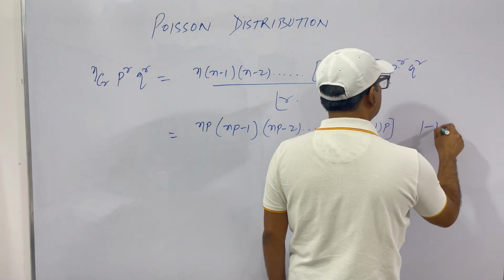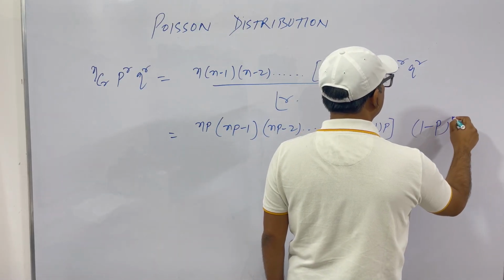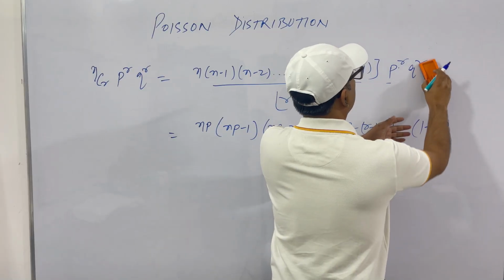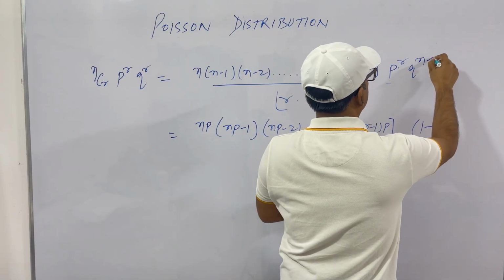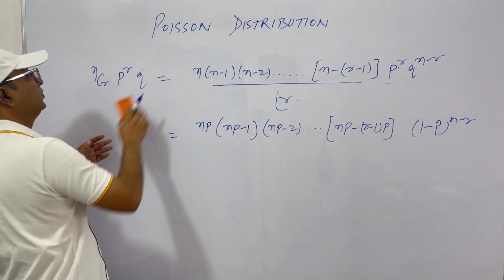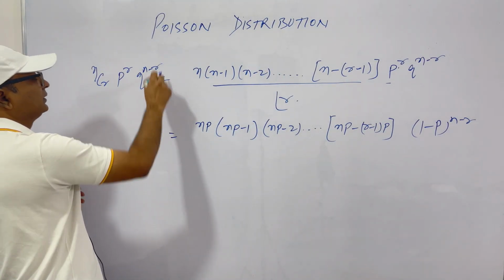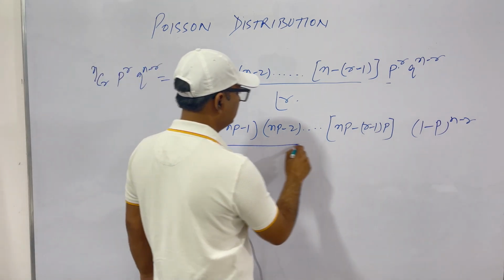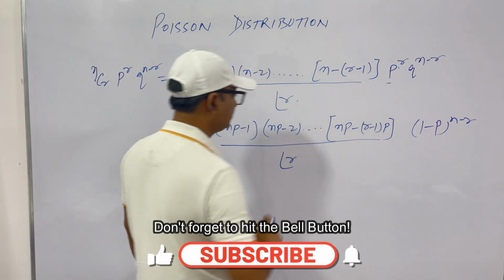Q is 1 minus p to the power, not r, this is n minus r. I have written this mistakenly. This is n minus r, okay? And this is factorial r.